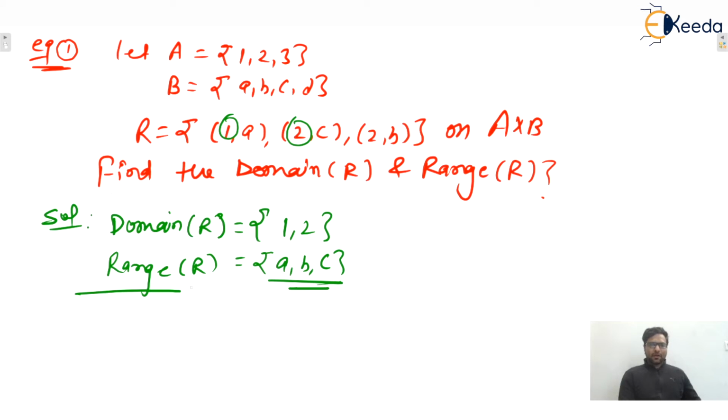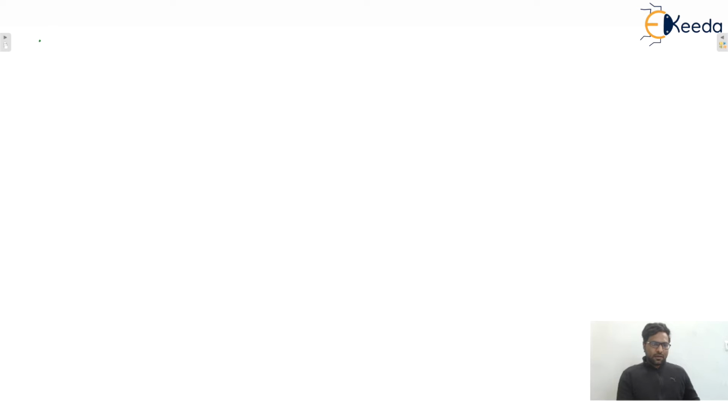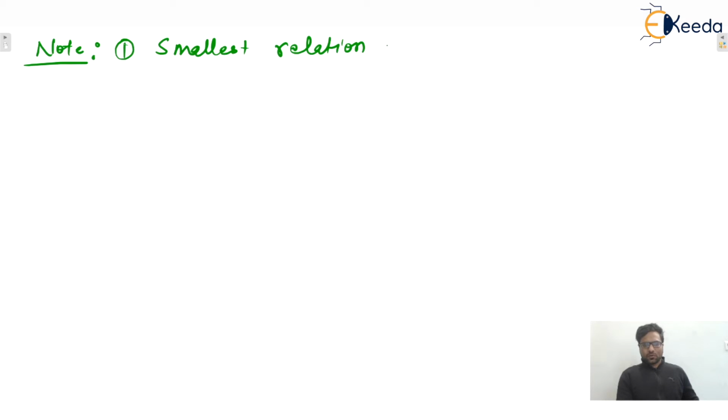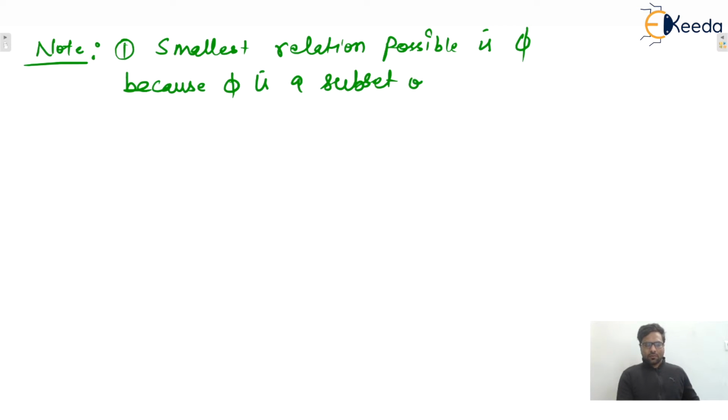Okay. So write down one more note. The smallest relation possible is phi, because phi is a subset of A cross B, isn't it?